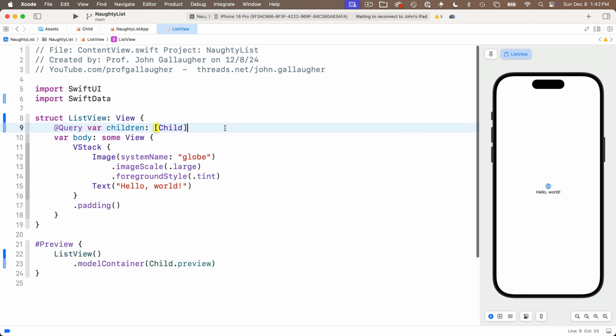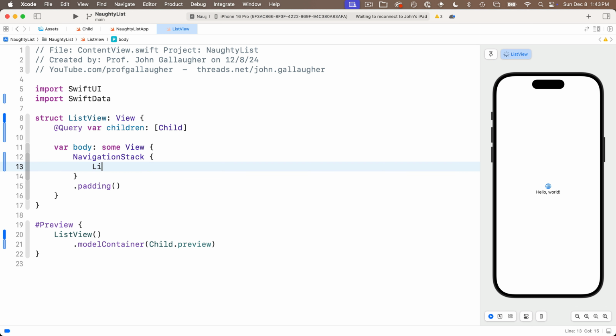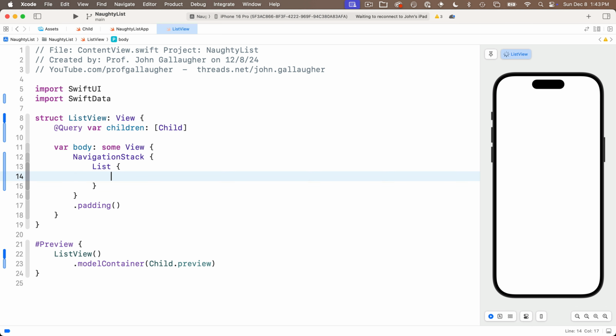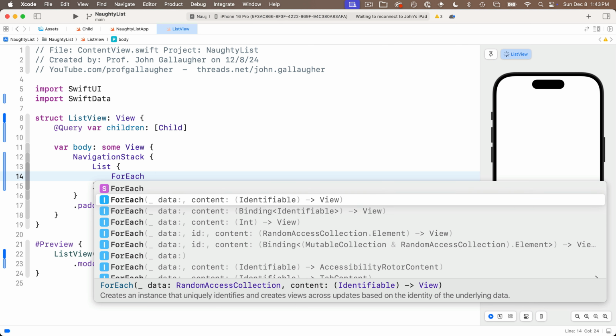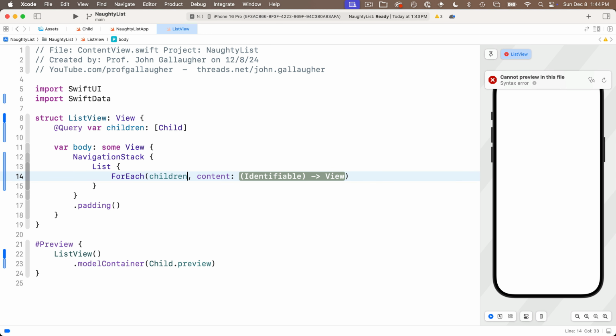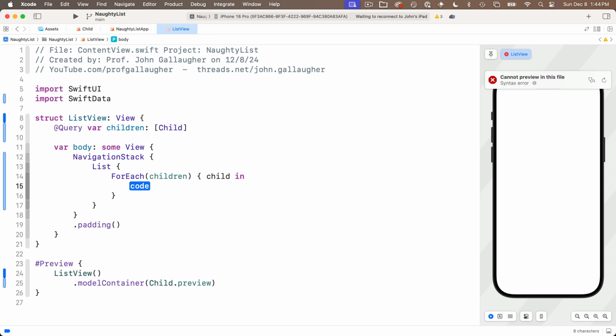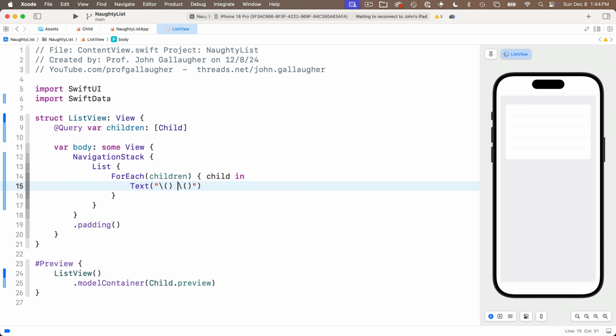Now, inside the body of this view, let's start out with a NavigationStack, and we'll delete everything between the curlies. And I'm going to add List, open and close curlies, and I'm not going to iterate through the list with the list definition because I'm going to want to swipe to delete inside. I'm going to enter ForEach. We learned swipe to delete doesn't work for a list. It works for ForEach inside of a list. Select an option with data and content. Data is children, tab over, return for trailing closure. We'll say child as our in variable in here. Then we'll put in a Text view, and in between quotes, string interpolation, space, string interpolation.